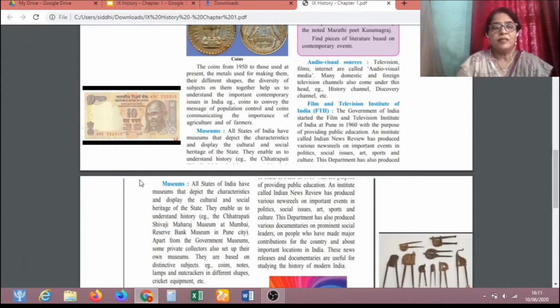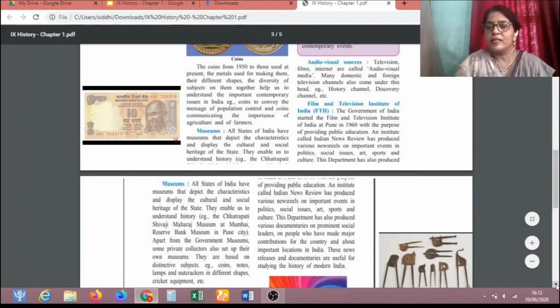For example, the Chhatrapati Shivaji Maharaj Museum at Mumbai, Reserve Bank Museum in Pune city. Apart from the government museums, some private collectors also set up their own museums. They are based on distinctive subjects, for example, coins, notes, lamps, and nutcrackers in different shapes, cricket equipments, etc.